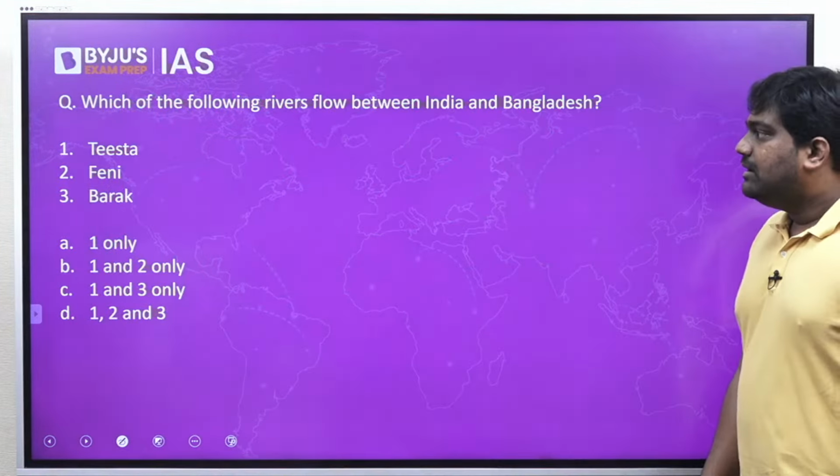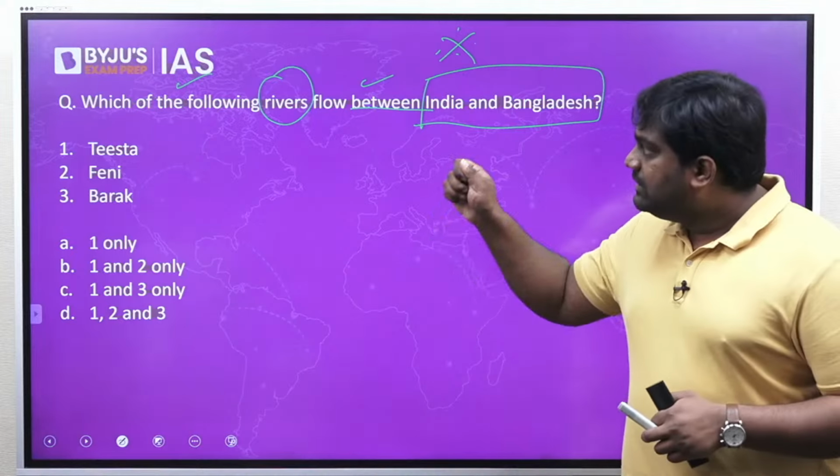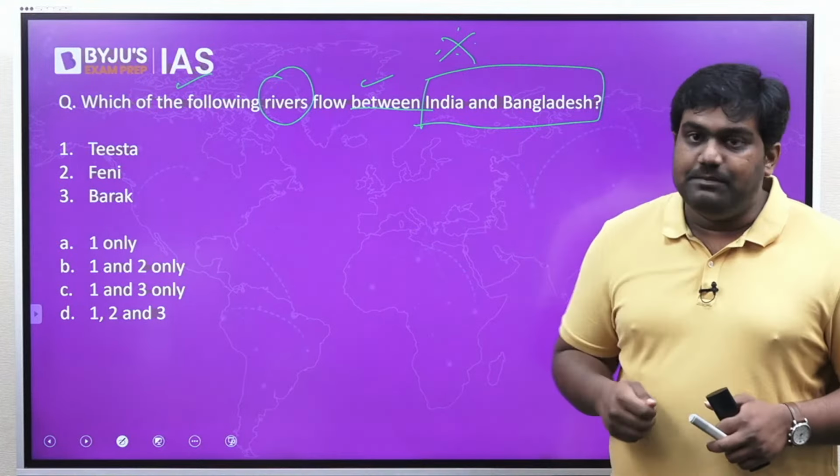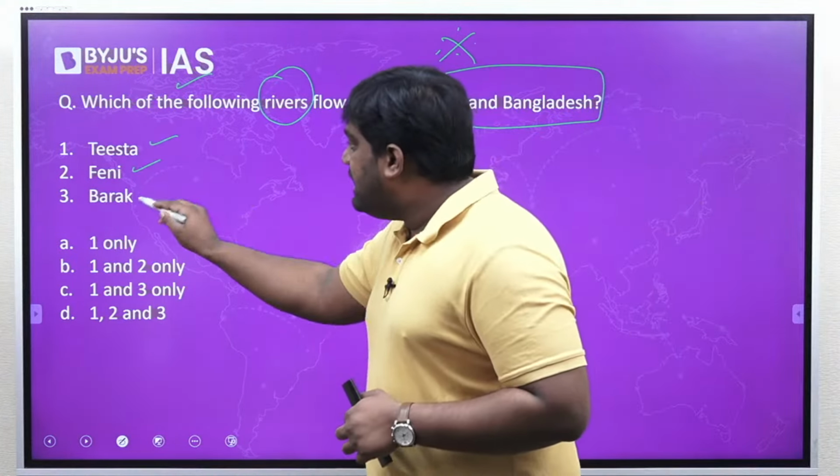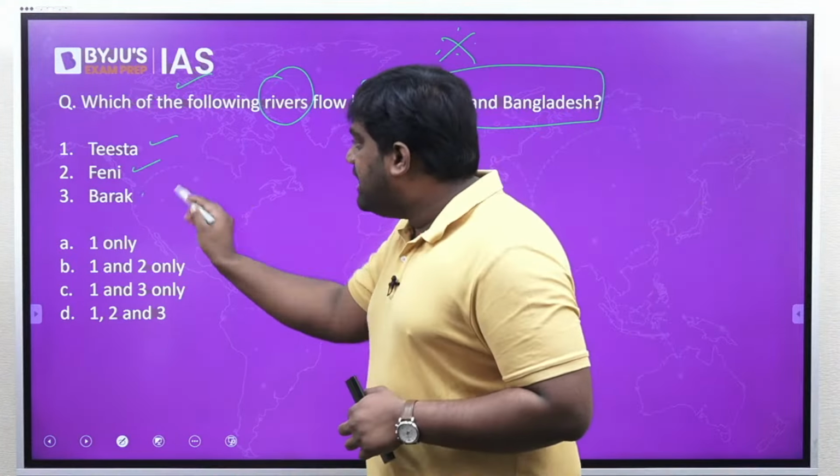So there are three options given here. So you need to check whether they are transboundary rivers between India and Bangladesh. We have Teesta, Feni, and Barak. Okay? So let's see what's the correct answer. But before that, let's have a small discussion on the topic.